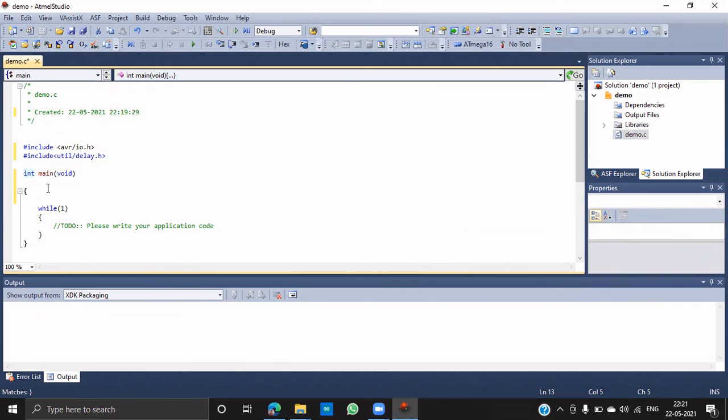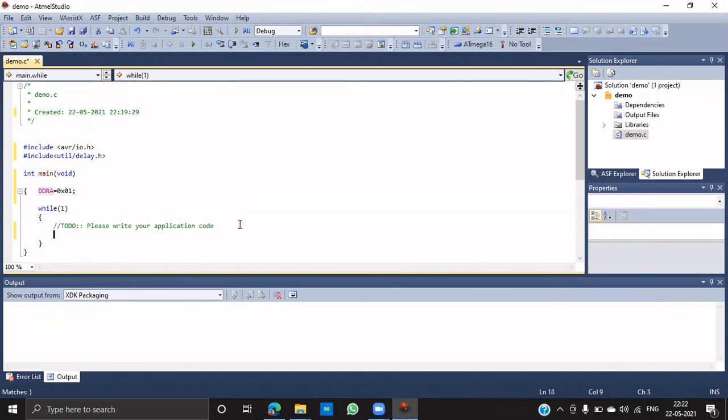So first you need to set the data direction register of the required pin of the port. Here I am writing DDRx, sorry, x means port A, DDRA equals 0x01. Here I'm making the 0th pin of port A an output.